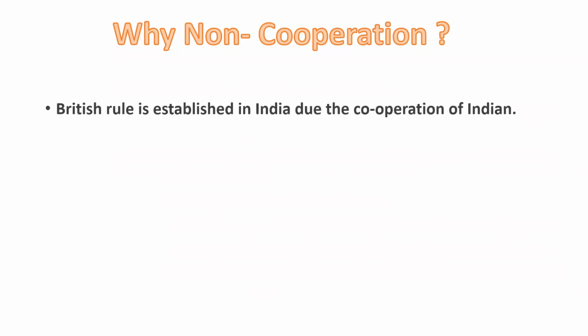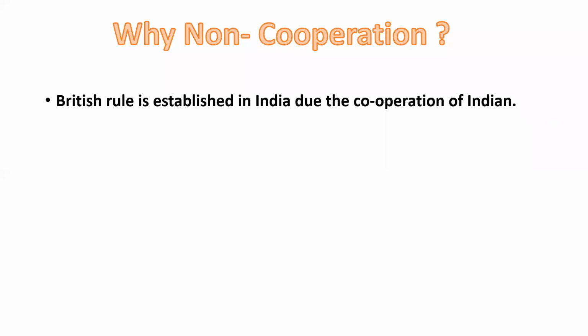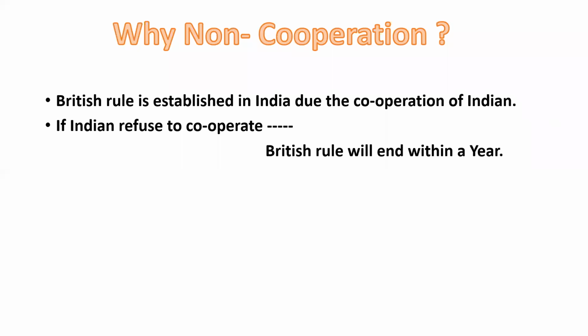But my dear student, a question arises here: why was this non-cooperation movement started? We could have started another movement also. So we have one most important question: why did we have to start this non-cooperation movement? As per Mahatma Gandhi, British rule was established in India just due to the cooperation of Indians. If Indians refuse to cooperate with them, British rule will end within a year.